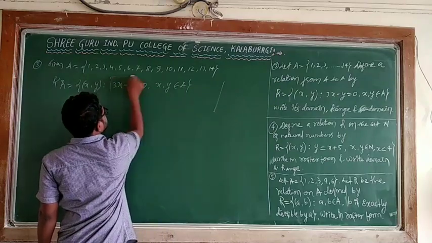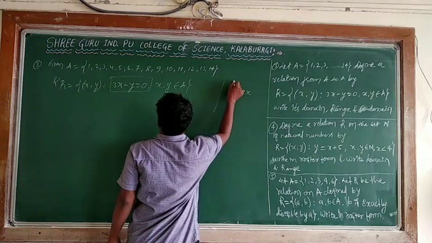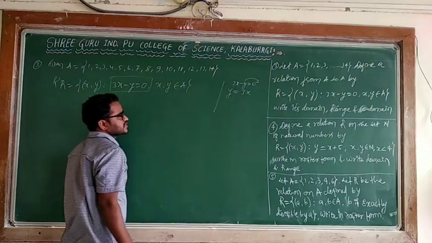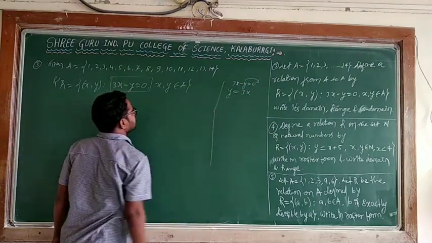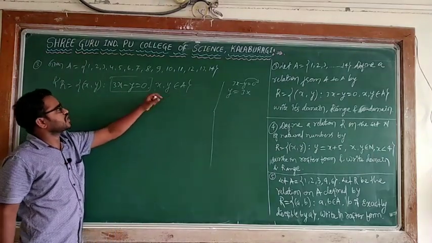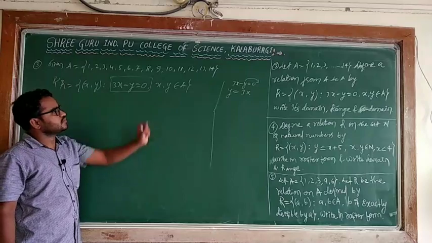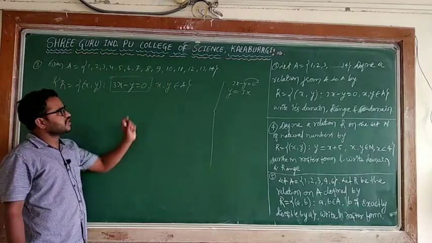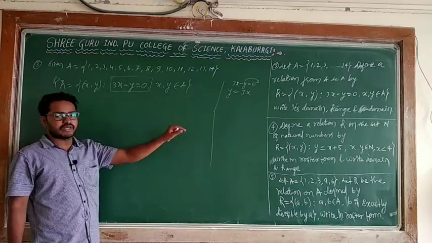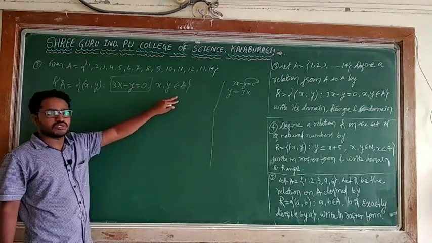This is the relation. See, this you have to take. 3x minus y is equal to 0 can be written, taking y, as y is equal to 3x. So here you take the x value. He is saying that x and y should belong to A. When x, y belongs to A, what are the possible values? A has 1 to 14, so you take any value from this given set. Whatever x value you take, you get a y value, and those values should be from A, because he is saying x comma y belongs to capital A.